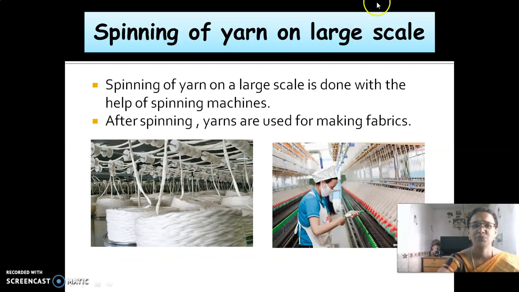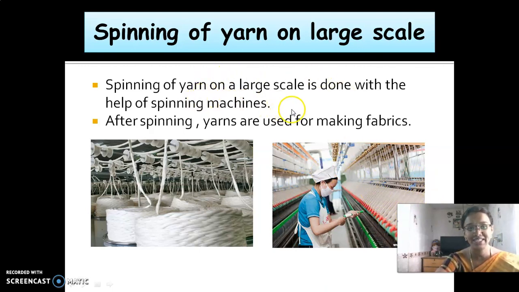Next one, spinning of yarn on a large scale. So first the spinning is done on a small scale. That method is suitable for a small quantity of cotton. So if it is a large quantity, is the hand spindle and charkha enough? No, it is difficult to do. So that is why in the industries we convert the fibers to yarn. Look at here.